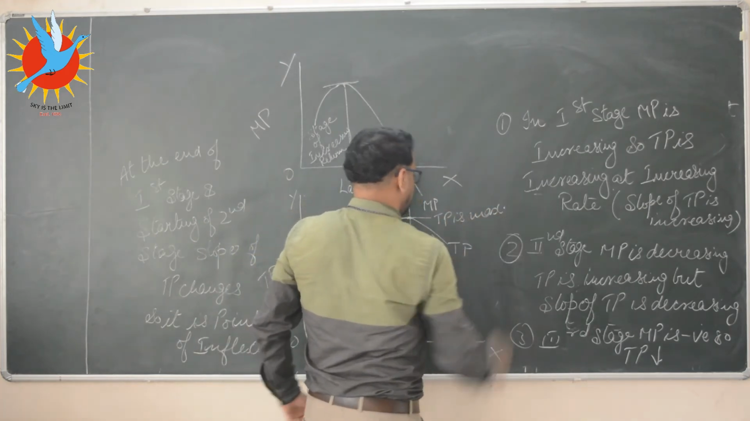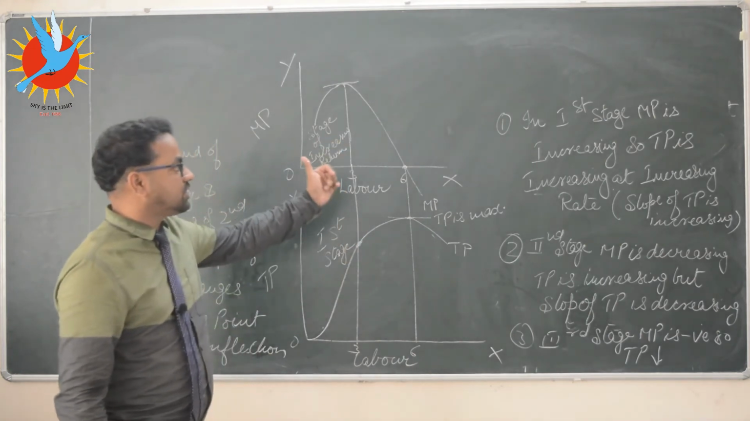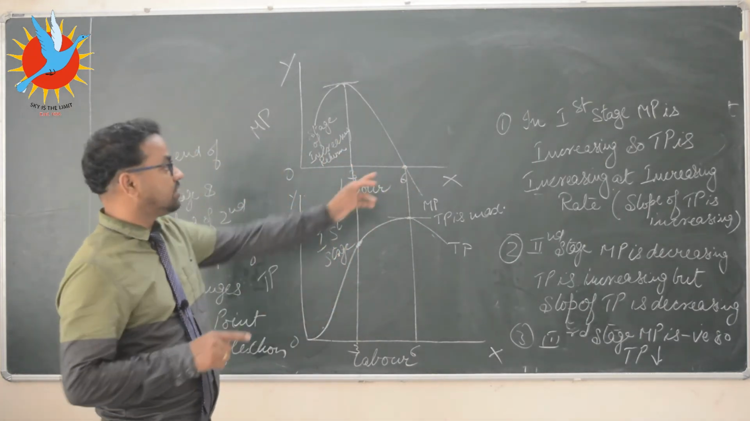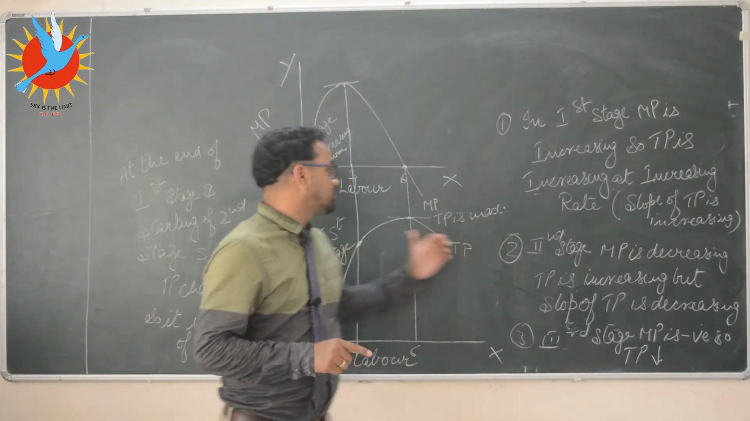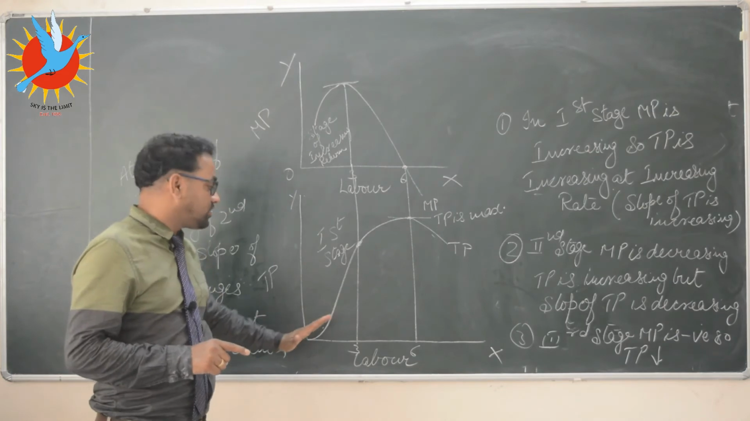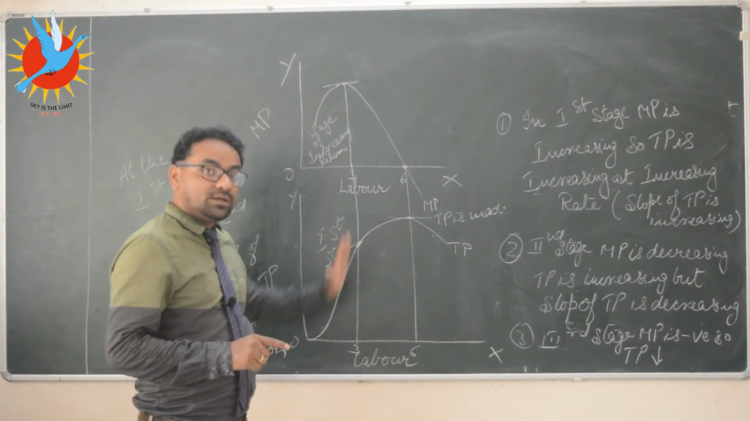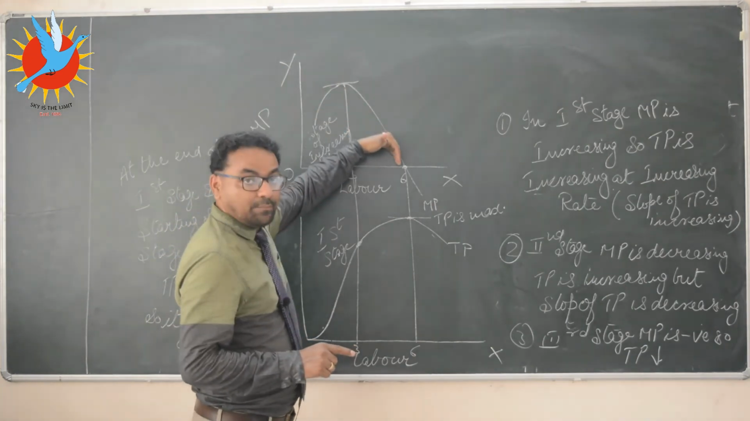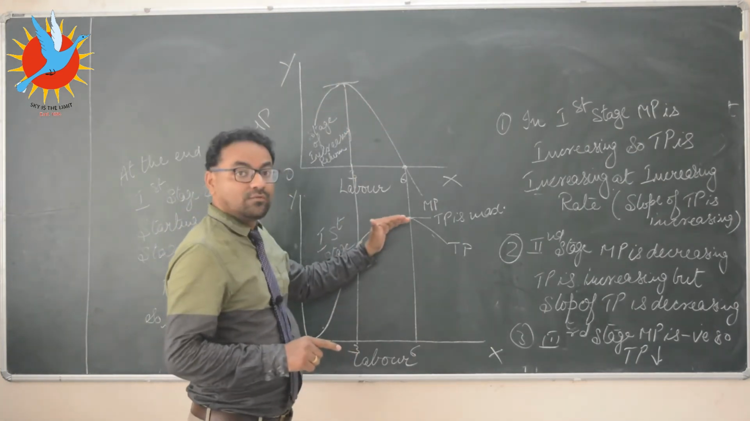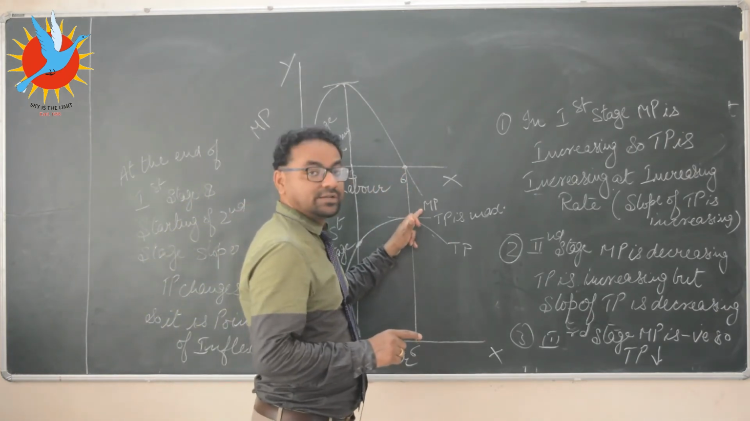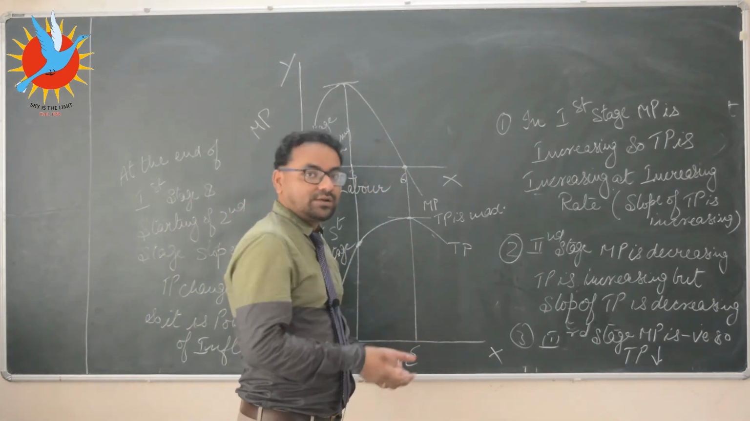maximum. Okay, so what we have seen? We have seen three stages. In the first stage MP is increasing, so TP increases at an increasing rate, due to which it is shown at a steep slope. After that MP is decreasing, so the slope will be less steep. After this, when MP turns negative, TP will start decreasing.